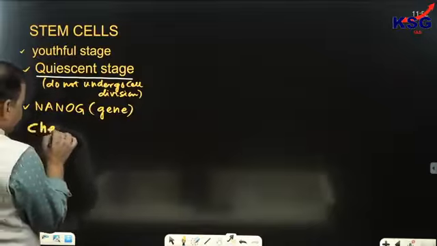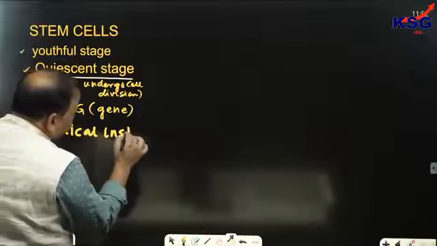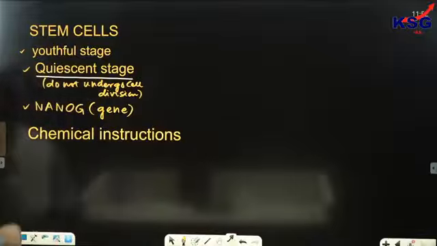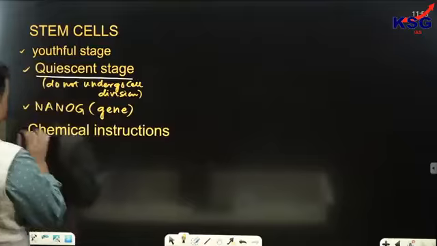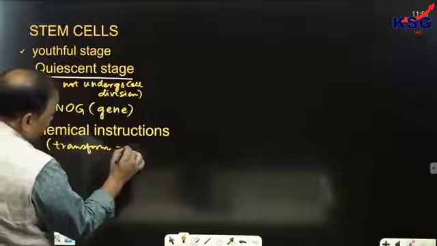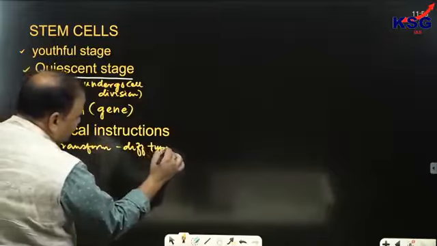Write down. If chemical instructions are given to them, they can transform into different types of cells.